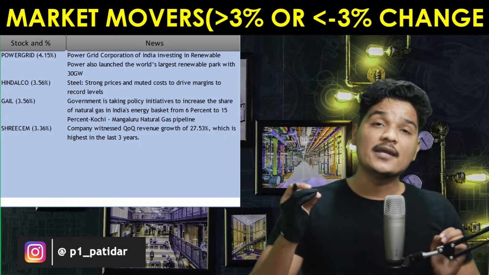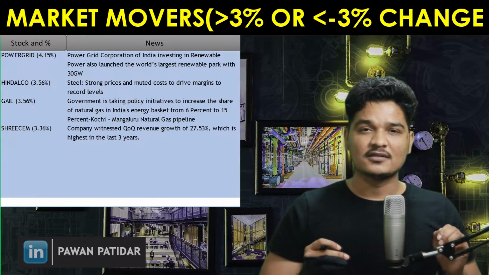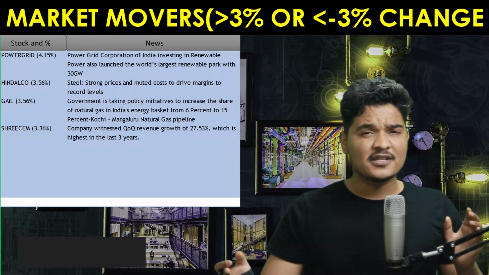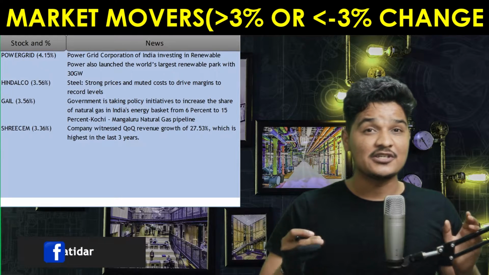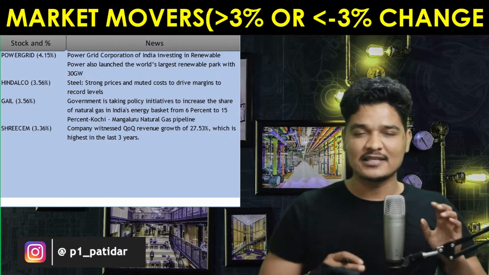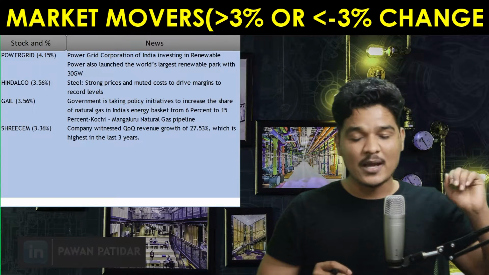Then why did Nifty fall? It is an interesting question. That analysis has to be done, and I did the analysis as well. In a few minutes I am going to give you the explanation of why Nifty lost instead of gaining, even though these four stocks gained and there was no loser below negative 3%. Well, why did Power Grid gain?